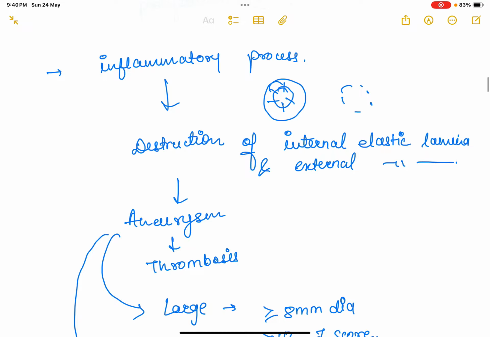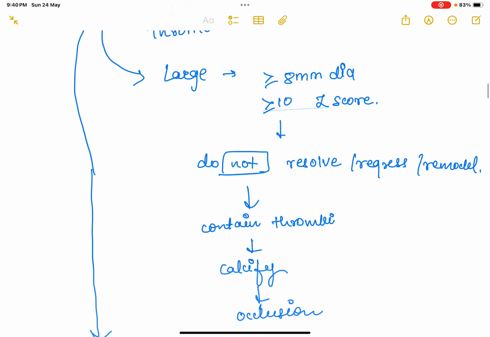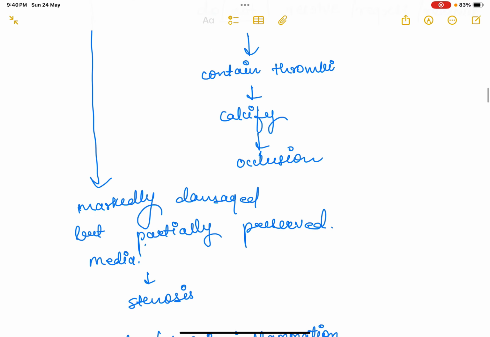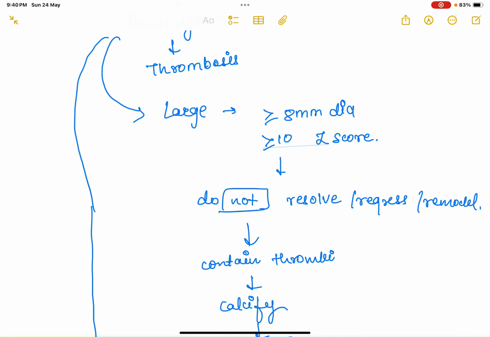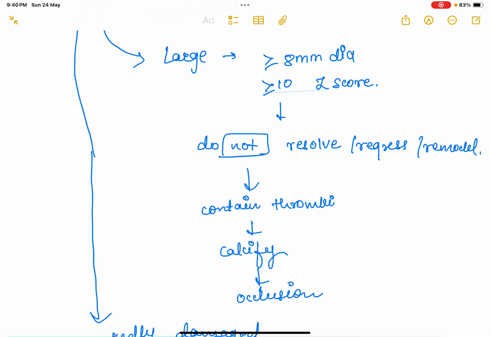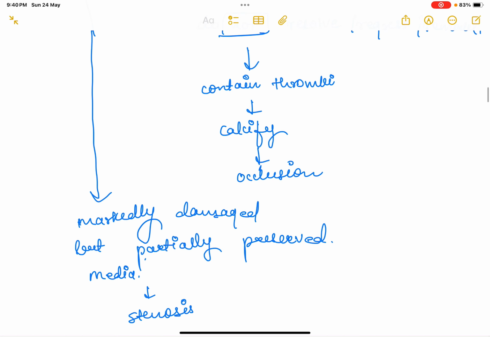Due to these inflammatory processes, there is destruction of the internal and external elastic lamina. When these are destroyed, there is aneurysm formation, and due to aneurysm formation there can be thrombosis. There can be large aneurysms or small aneurysms. Large aneurysms are more than 8 mm in diameter or a Z score of 10 or more. These large aneurysms will not resolve, regress or remodel. They will contain thrombi, which eventually undergo calcification, causing occlusion.